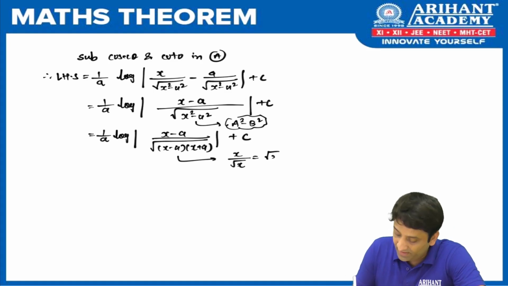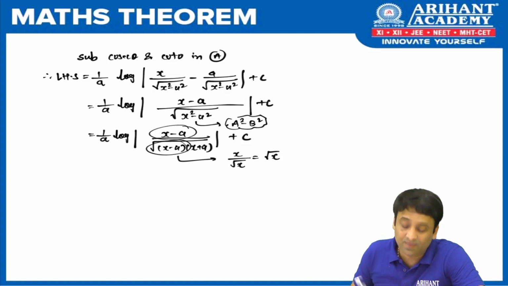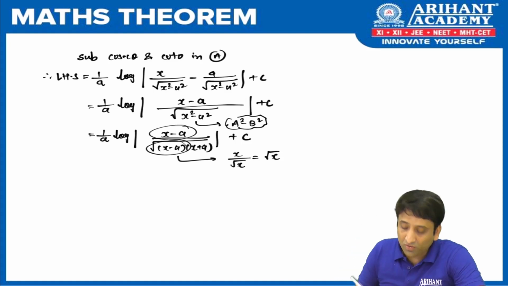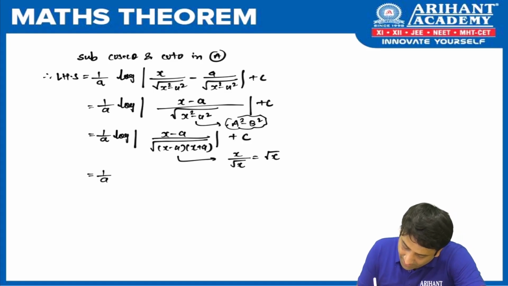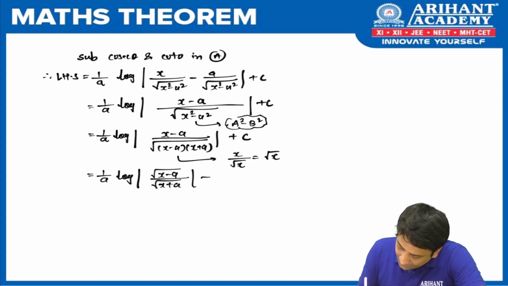I'm going to get root x here because the term will get cancelled. Likewise, if you see this term and this term, if I cancel, I get root of x minus a in the numerator. So let me write that. So I got 1 upon a log of mod of under root of x minus a upon under root of x plus a plus c.